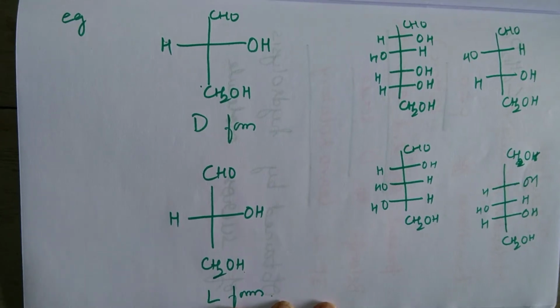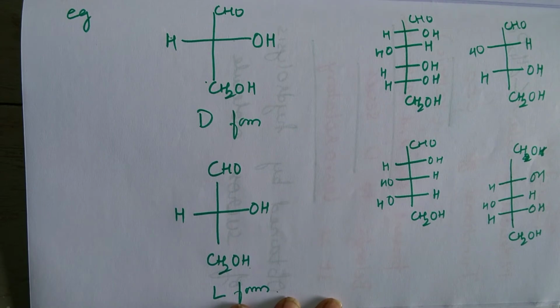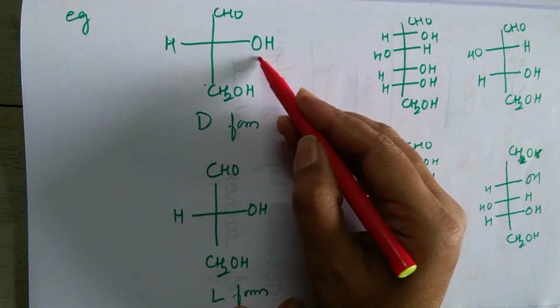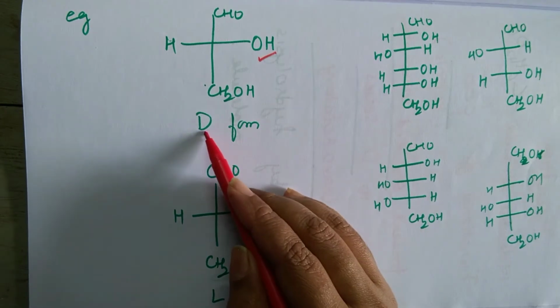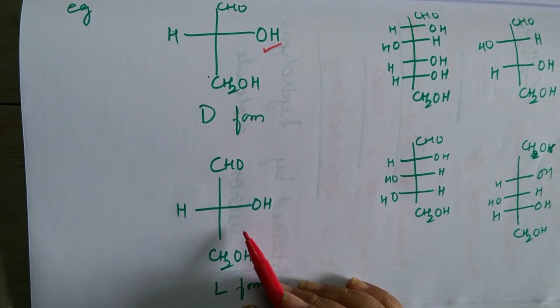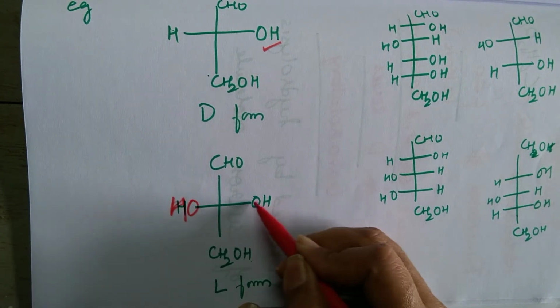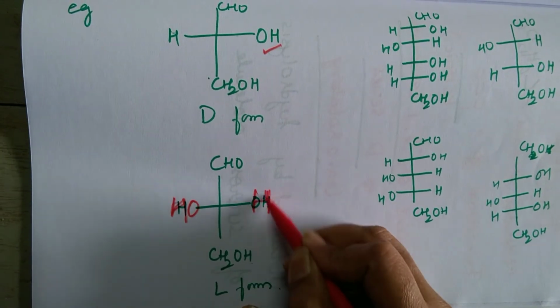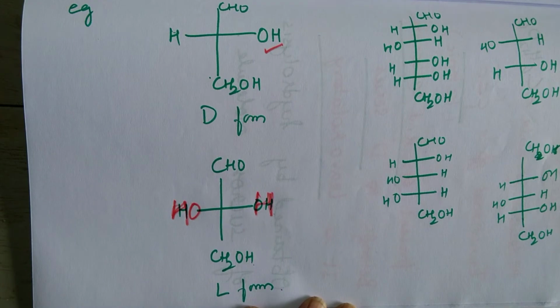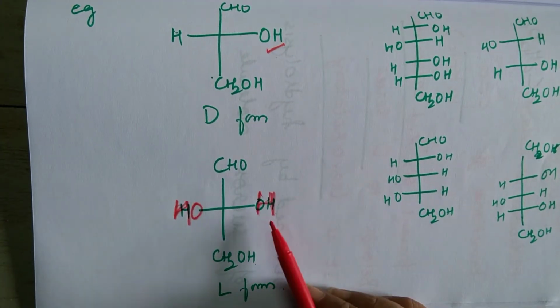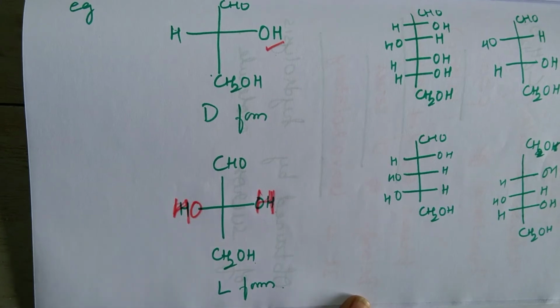Now I will show you how to assign D and L configuration to these four molecules. Now OH is on the right side, therefore it is D form. OH, I think I should write it on the other side. So this should be L form. I have made the correction here. Done. Okay. OH is on the right side, D form. OH is on the left side, L form.